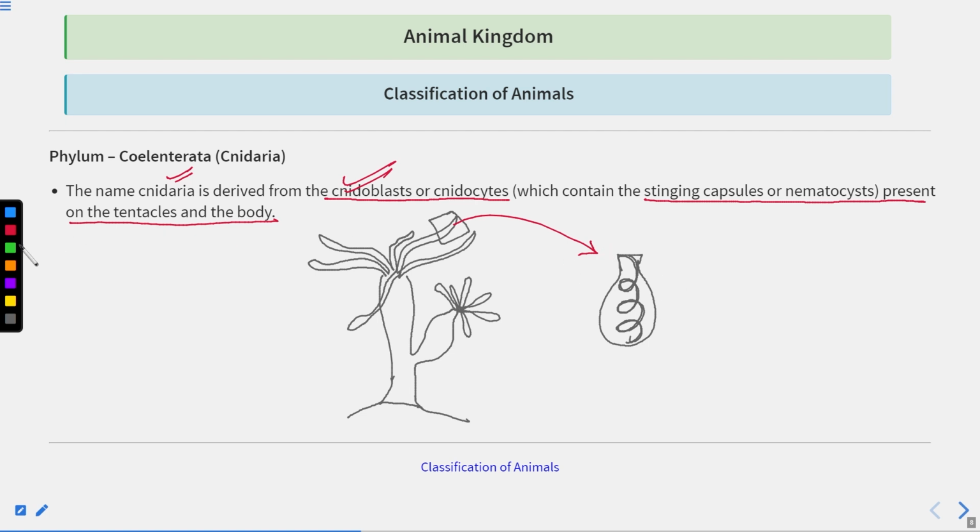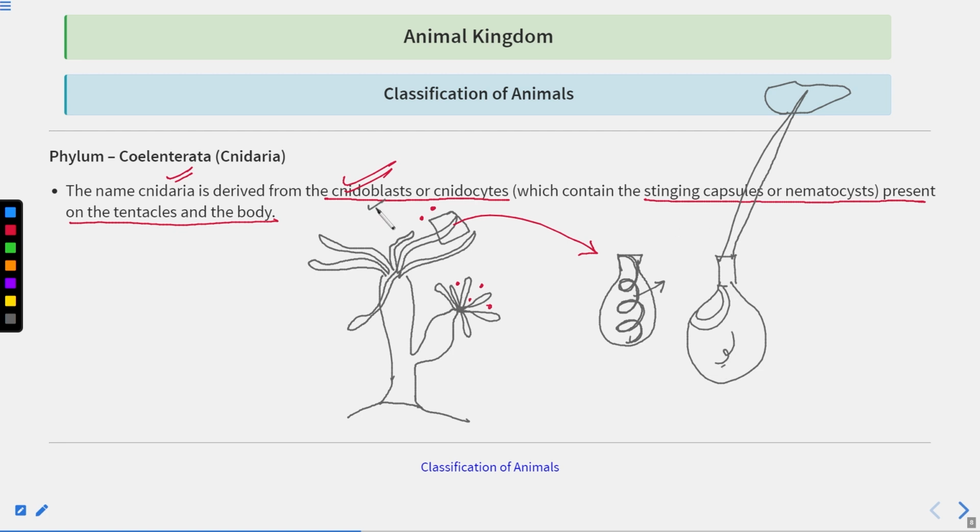But as this tentacle comes in contact with any microorganisms or food particles, right? What happens to this cell? This cell takes out this stinging part outside, and it can take any organism, it can take its prey and move it inside the cell.